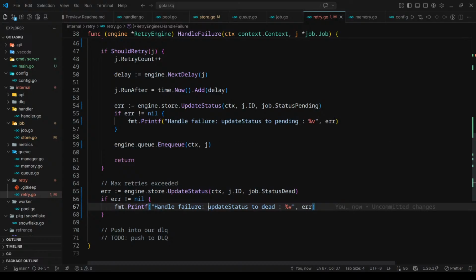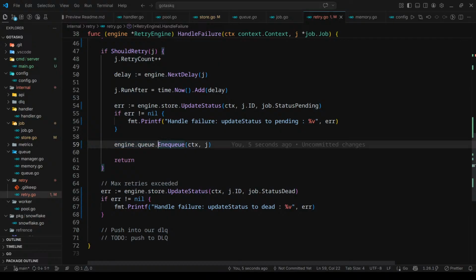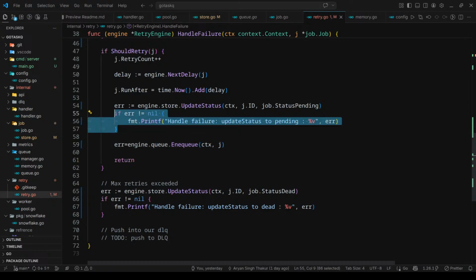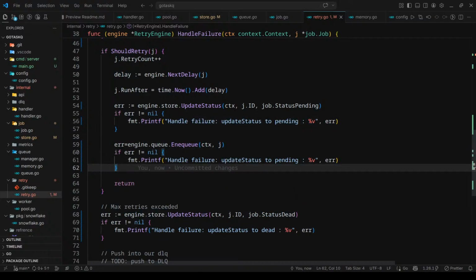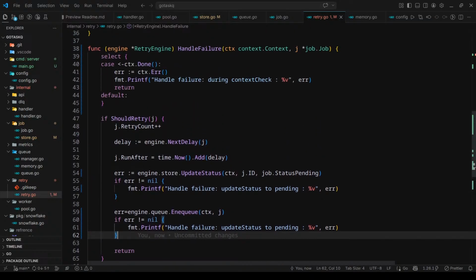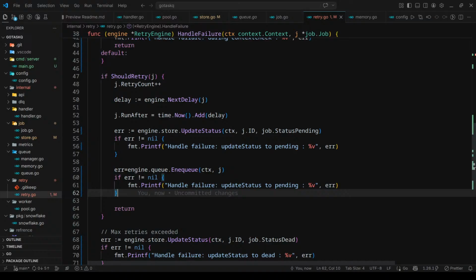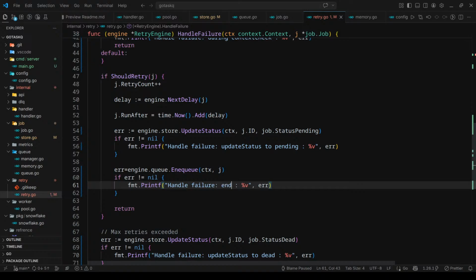I remember, yeah, it also throws an error, so we should handle that too. err equals, it's already defined, so we'll define it here like this, and enqueue. While if enqueue fails, we should return. If enqueue fails, we should also update the status to failed, enqueue job.